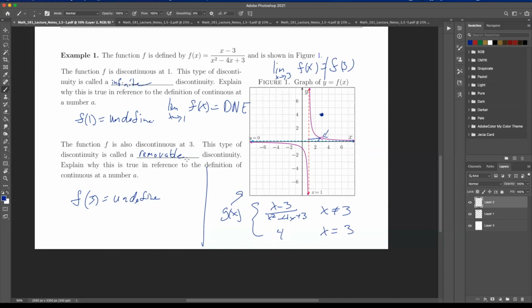And so we still call this removable. If it's just a hole, we call that removable. Or if it has a hole and is defined with a point up here, we call it removable. So these are the two removables: a hole, or a hole with an actual point defined elsewhere. The infinite ones, when it goes up, look like this.